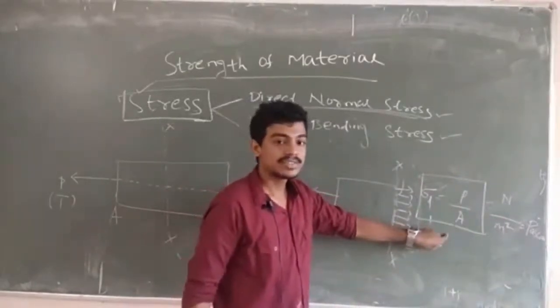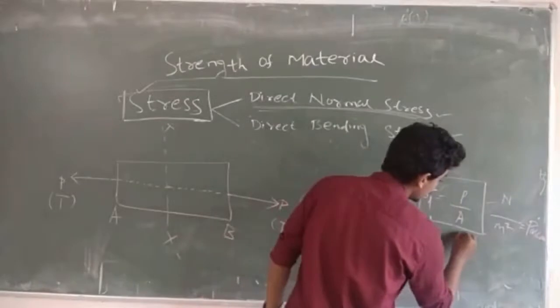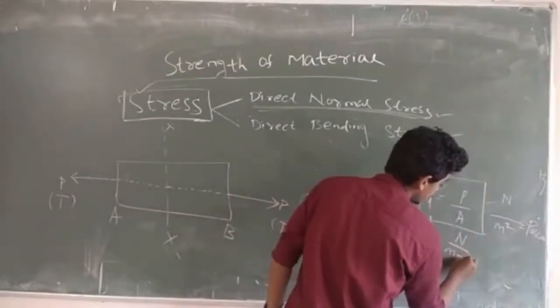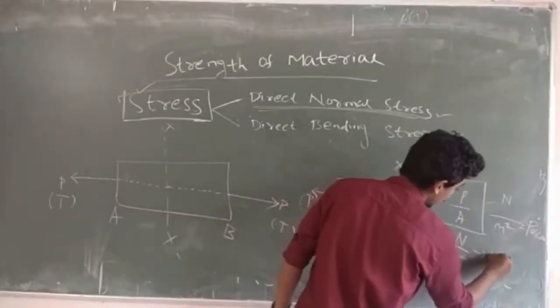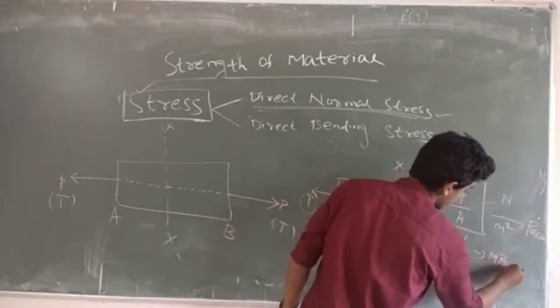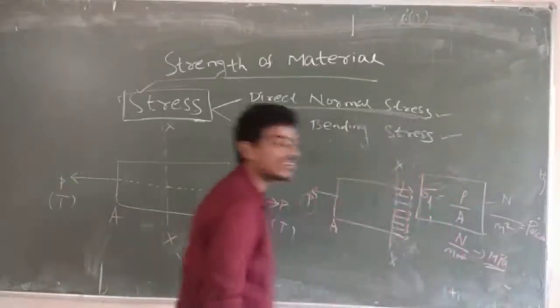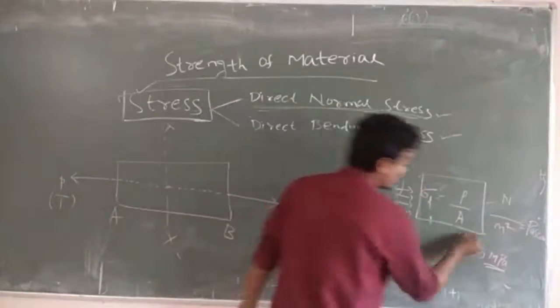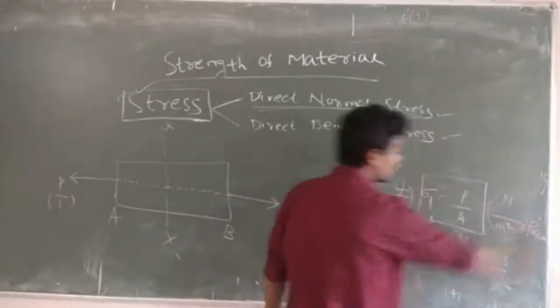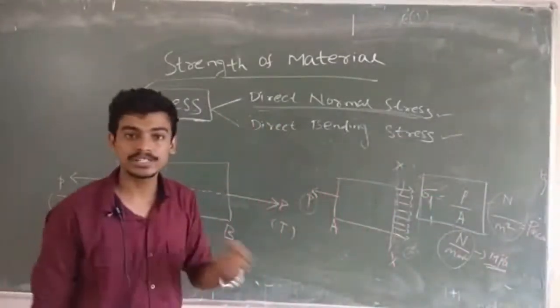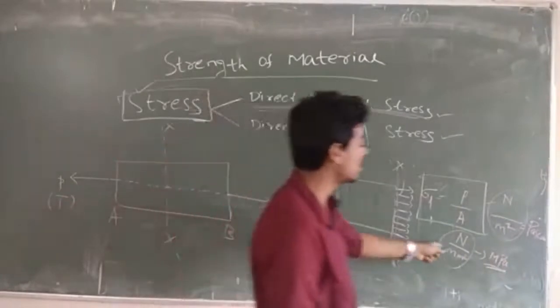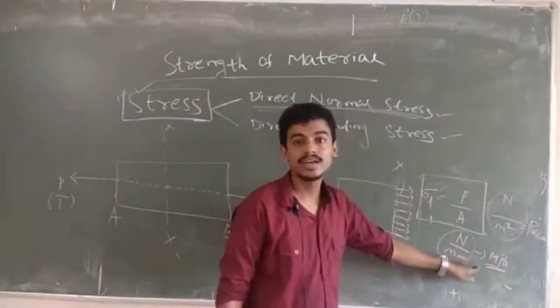Otherwise this unit can be Newton per mm square, that is called megapascal. Whichever you want, you can give the unit: Newton per meter square, that will be Pascal, or Newton per mm square, that will be megapascal.